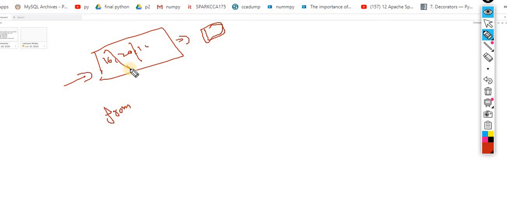This is mandatory in the case of reduce, because reduce is not available by default, so you have to explicitly import it inside your program. For importing it, we will use from functools import star. First I have to import this reduce.